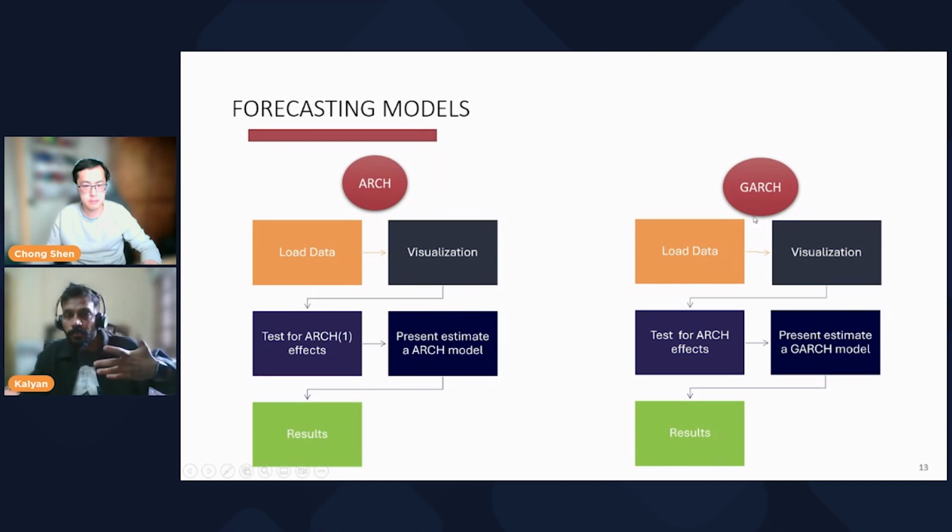The same thing goes with GARCH as well. We'll load the data, plot the visualization, and test for ARCH effects. If the ARCH effects are available, then we'll estimate the GARCH model. Once the model has been estimated, we'll interpret the results. So this is how the overall process works, theoretically.